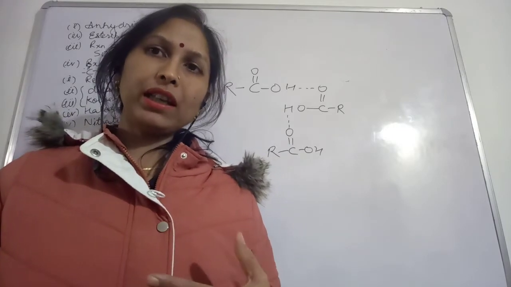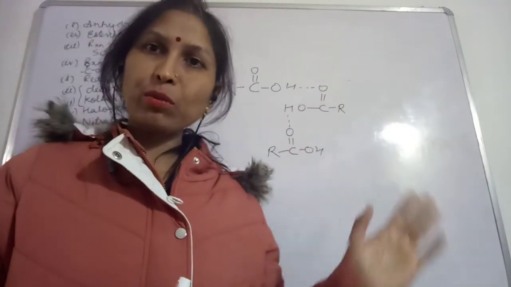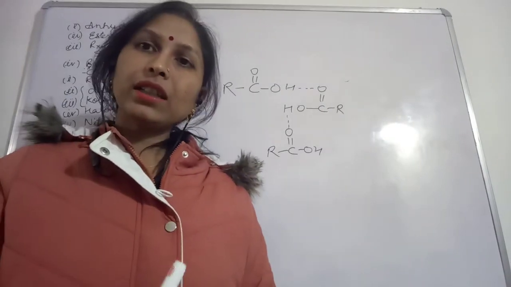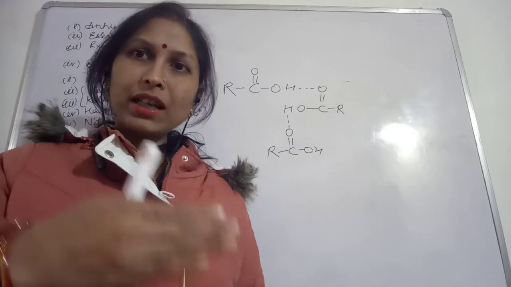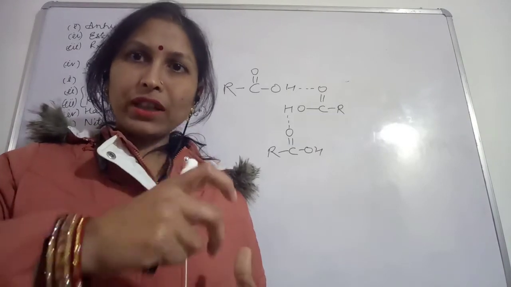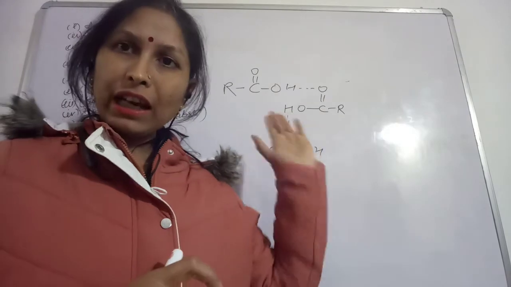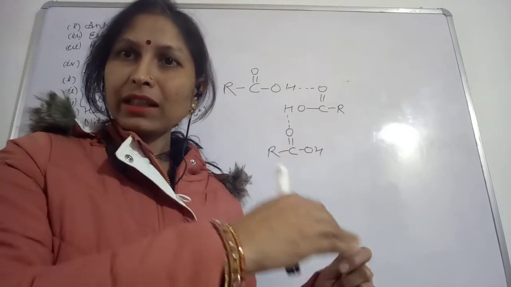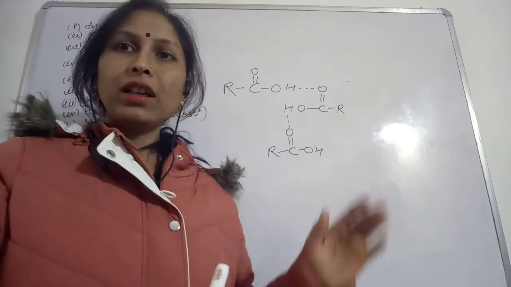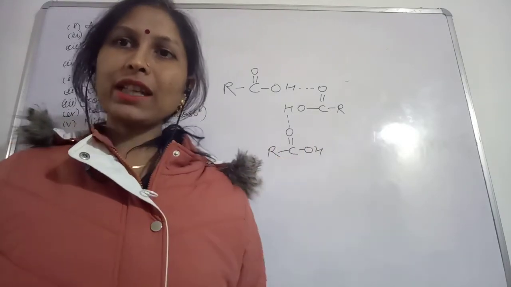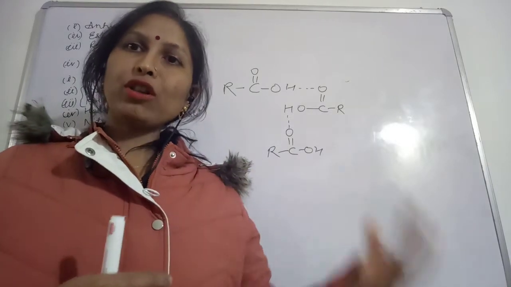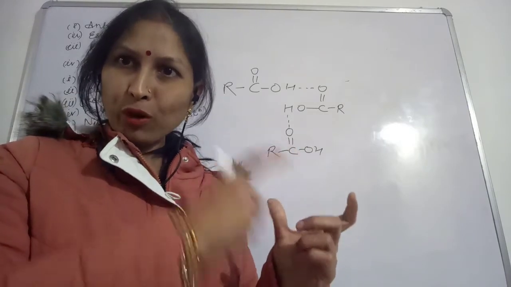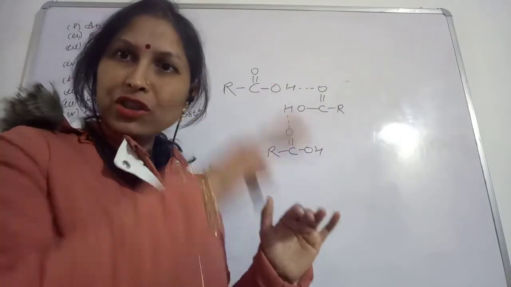Solubility: because of hydrogen bonding, they are soluble in water. But when the chain length increases, if the number of alkyl groups keeps on increasing, that hinders the solubility. If more carbons are present in the carboxylic acid, then a hydrophobic part develops, and this stops the solubility.